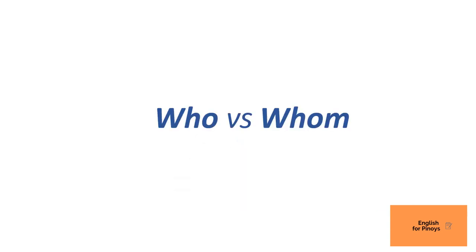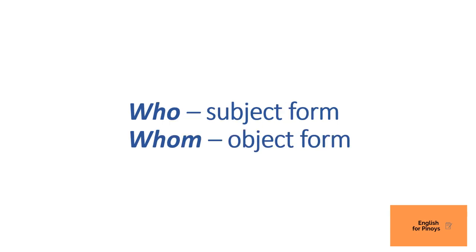All right. In this video, we're going to deal with the words who and whom. While they're not exactly homophones, they do not sound the same, but the spelling is almost similar. Okay, the only difference between the two is the letter M for whom. All right, that's probably what causes the confusion. First, who is the subject form of the pronoun, while whom is the object form. That is the difference between the two.